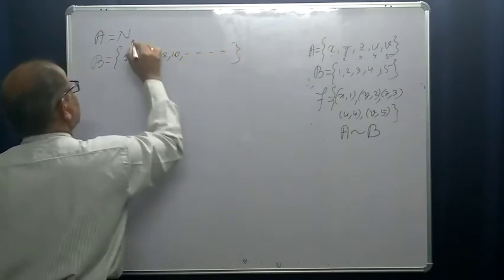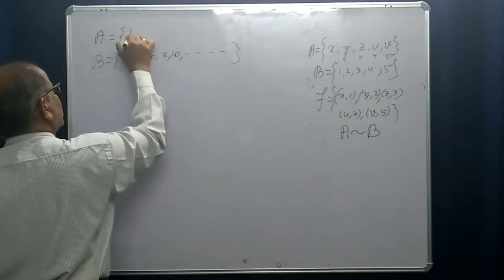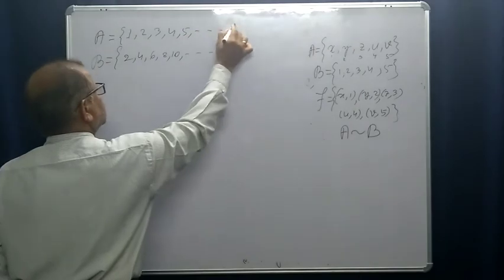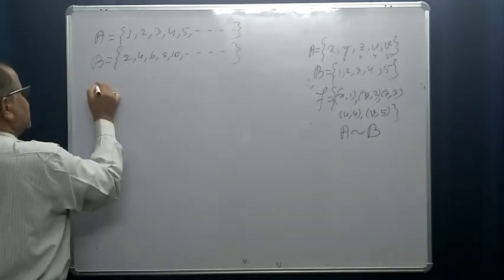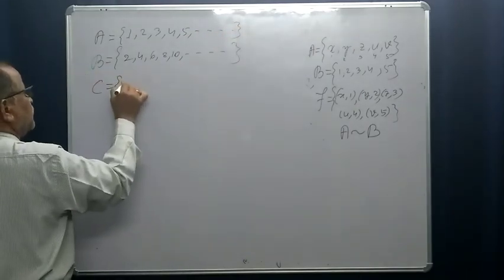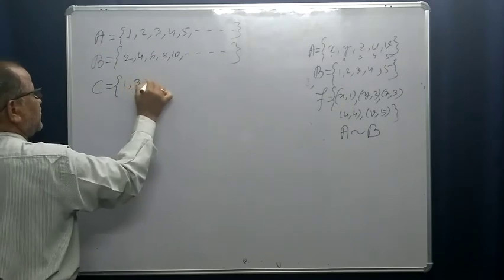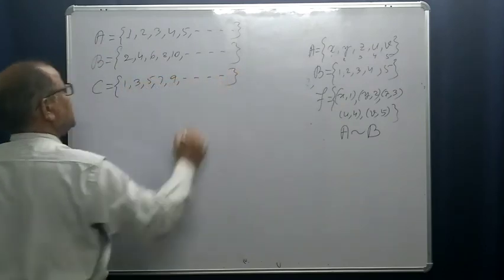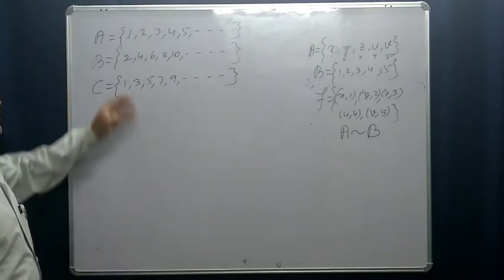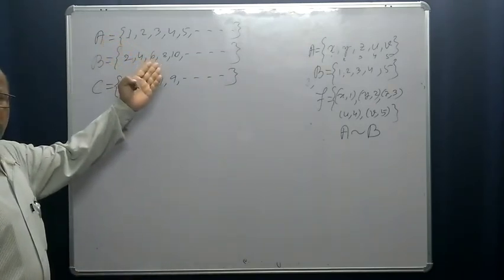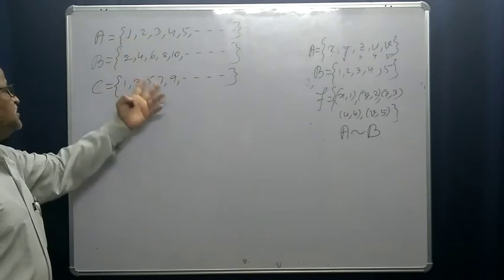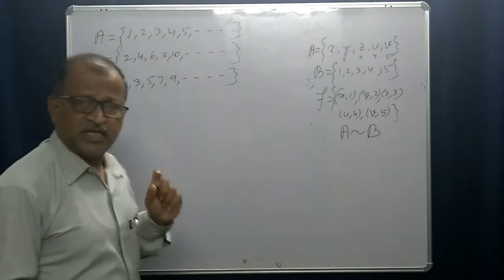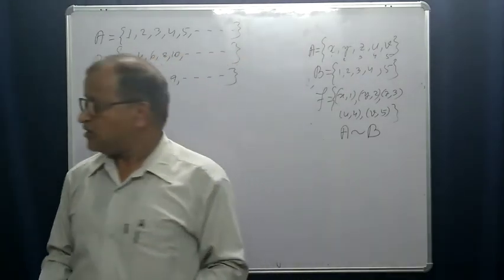C is equal to 1, 3, 5, 7, 9, like this. You see, B is a subset of A, and C is also a subset of A. But these are all similar sets. They are equivalent sets.